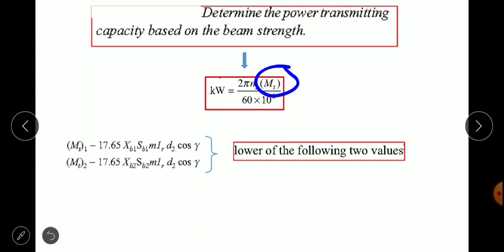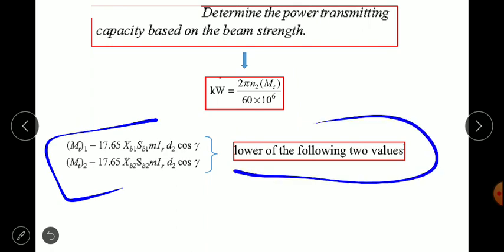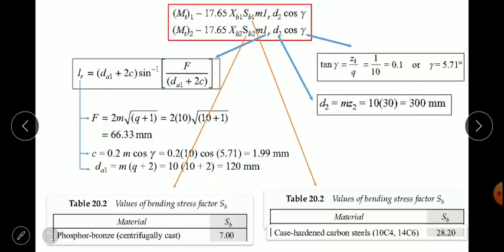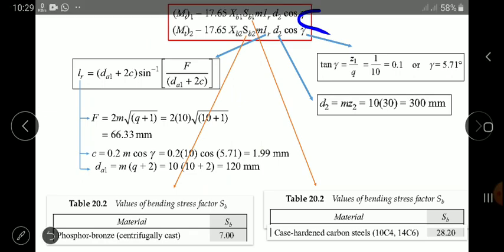We can calculate Mt from the earlier equation, as we know that Mt1 is equal to 17.65 and so on, and likewise Mt2, and out of these two values we should use the lower value. For calculating the Mt values we should have all these terms for substitution, so we will check them one by one. Mt1 and Mt2 are directly shown here. In this equation what is unknown? Xb, Sb1, m, lr, d2 and cos γ. So firstly we will calculate the gamma value.